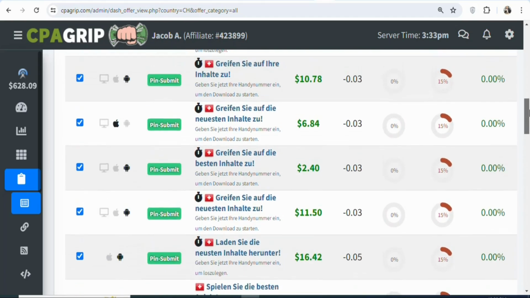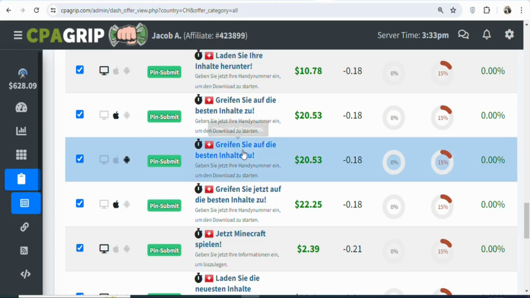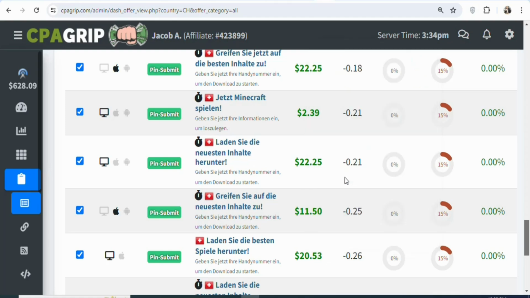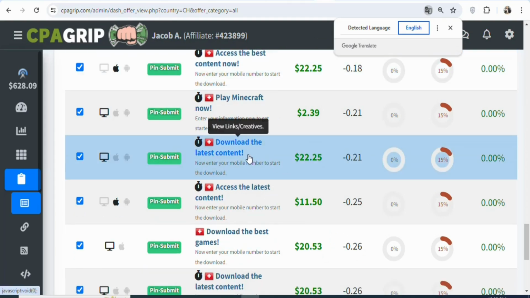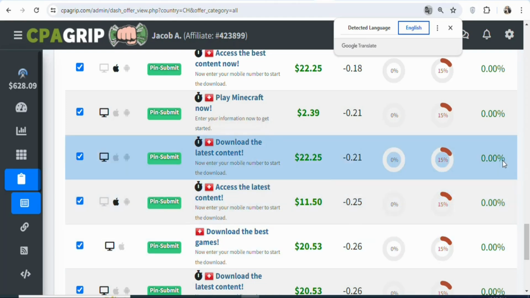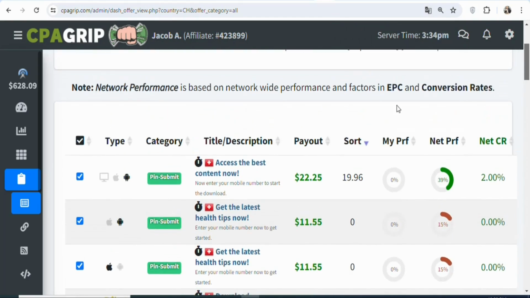In this case, what I'm going to do is translate the text so that I will understand what the offers are about before I decide to select one and promote it. To translate the text, right click on your screen. Once you right click, scroll down and select translate to English. Once you click on it, everything is going to be translated. You can see the text has been translated. So you can now select any offer that you want and then promote it. In this case, I'm going to be promoting the first offer. You can see it right here.